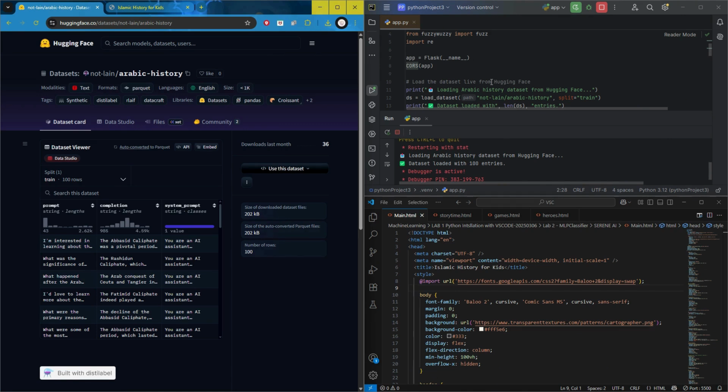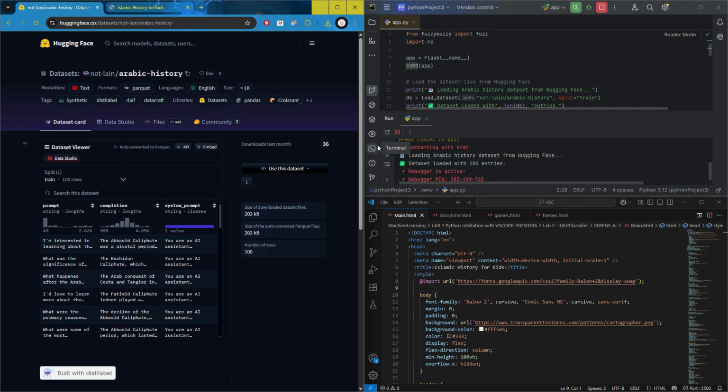Now I will demonstrate how our website looks. So let me begin by showing you the backend, which is here. Up here is the Python app.py. Here we use Flask, a lightweight Python web framework, to serve our chatbot engine. We connect our app to the dataset on Hugging Face, which contains over 9,000 prompt-response pairs.